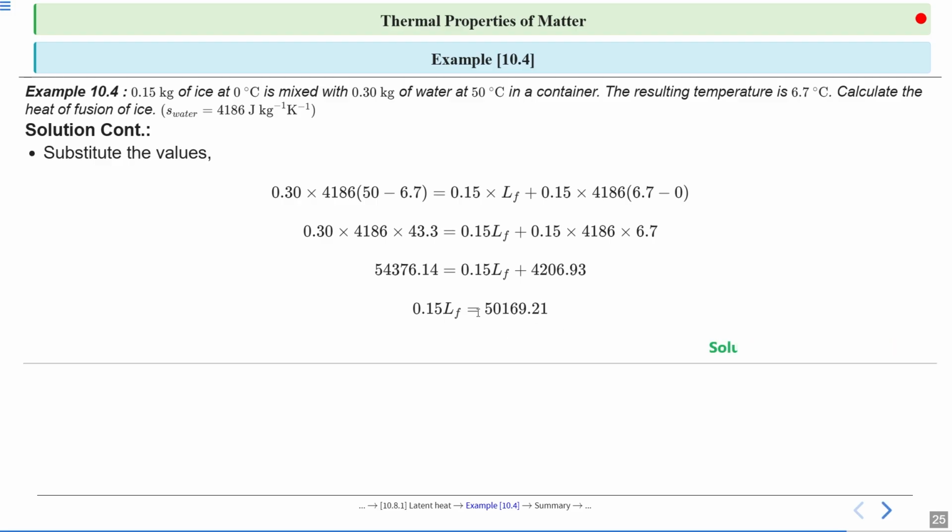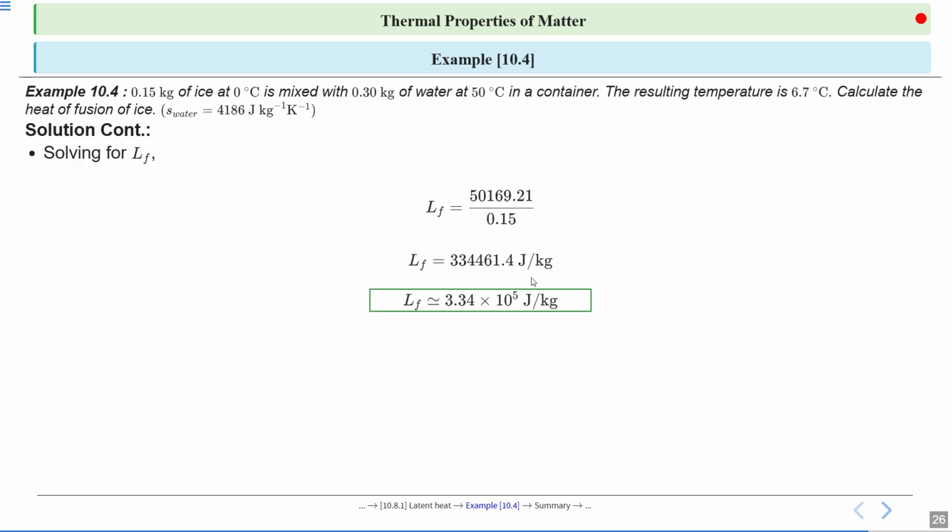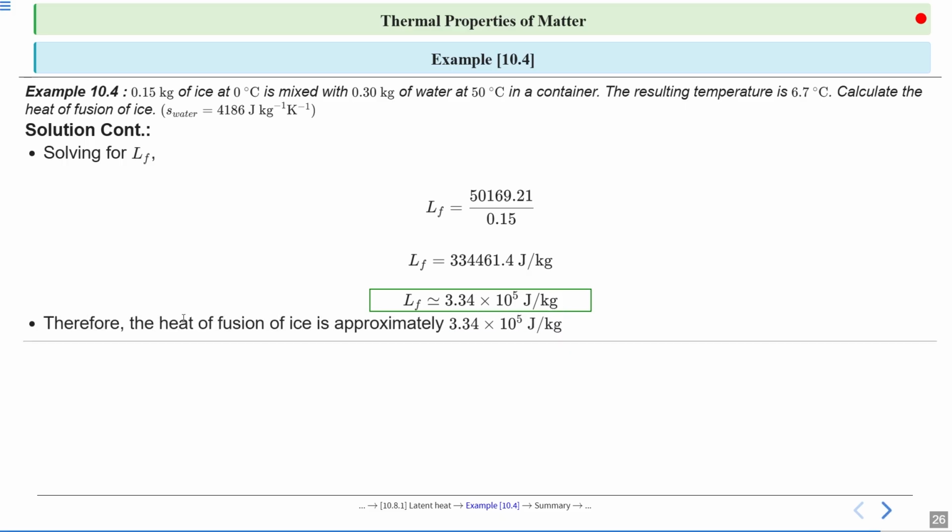Alright. Now we will solve for LF. So LF is equal to 50169.21 divided by 0.15. So solving this, you will get 334461.4 joule per kg. So LF is equal to 3.34 into 10 raised to 5 joule per kg. Alright. So therefore the latent heat of fusion of ice is approximately 3.34 into 10 raised to 5 joule per kg.